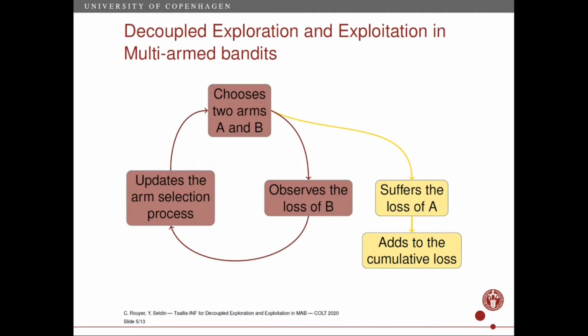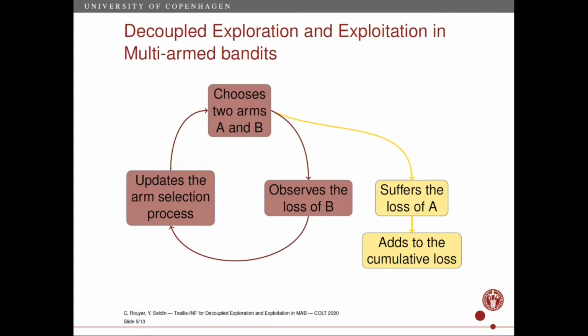We study a variation of the multi-armed bandits problem, where the player is allowed to choose two arms at each round, which can be identical. Then the player blindly suffers the loss of one arm and observes, without suffering, the loss of the second one. We can see that this variation is a relaxation of the classic multi-armed bandits problem.